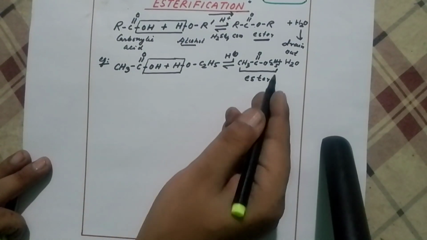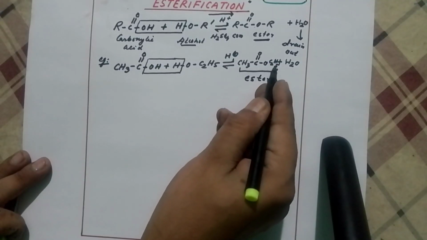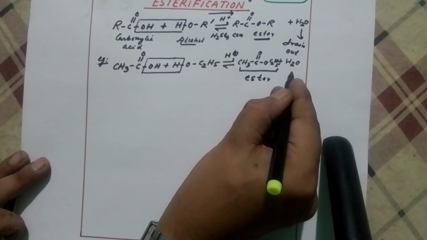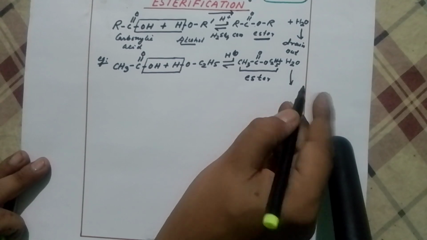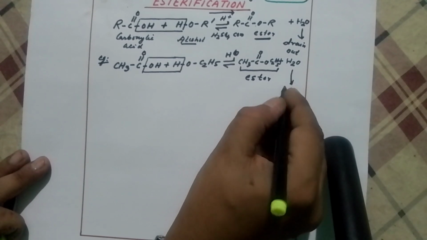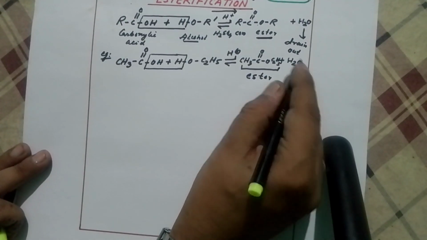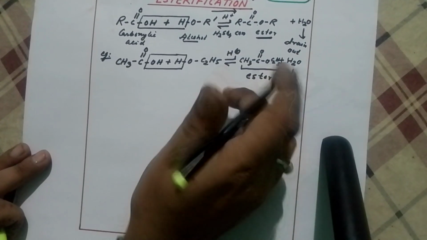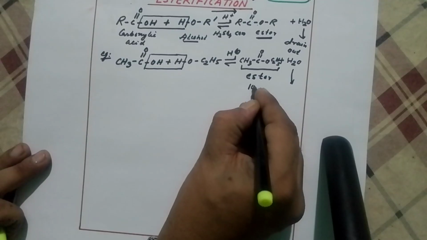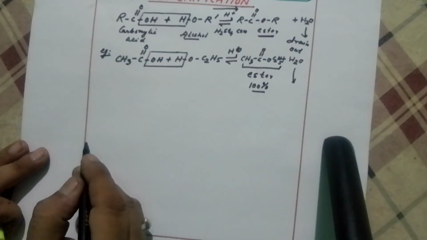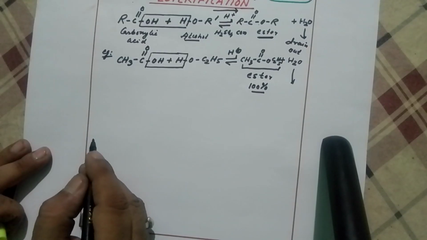Okay. Now this is OCH3, this is ester. But provided here also the water should be thrown out. Means it will go out from the solution, like drain out. If you drain out, then you will be getting 100% ester. Right? So you got the thing or not?